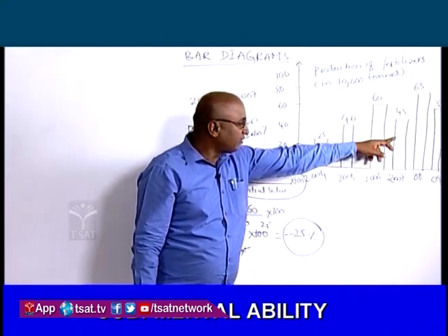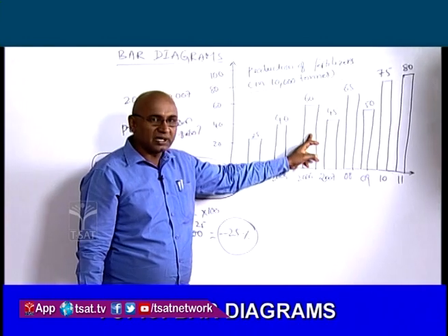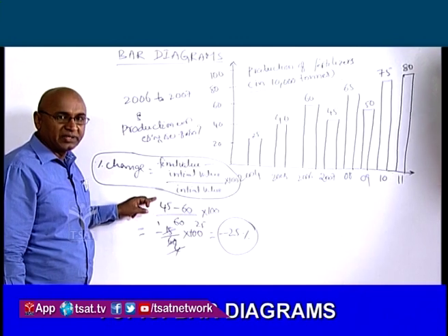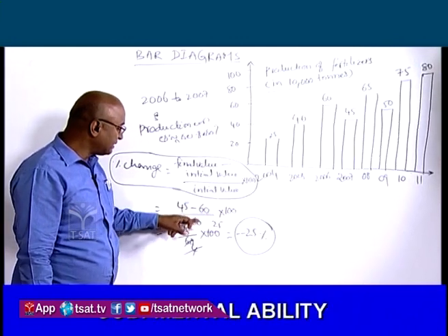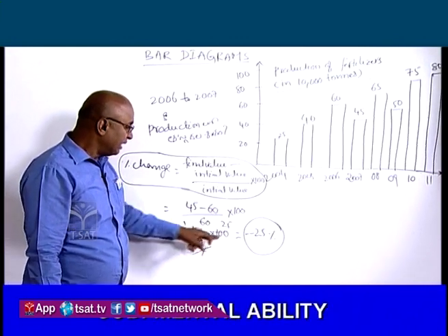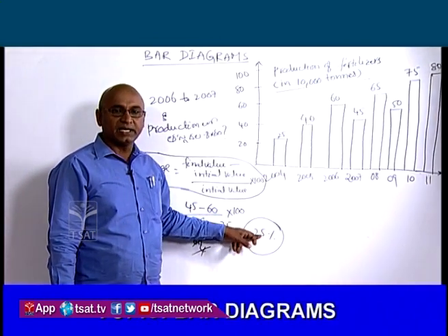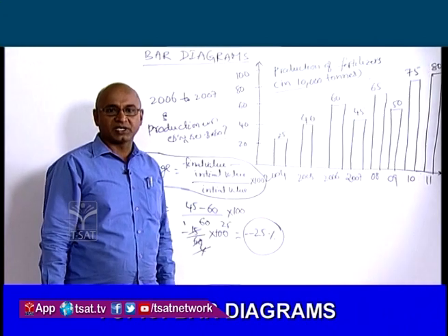So we are comparing the 2007 production with 2006, so the 2006 value has to be taken in the denominator. On top is the difference. So 45 minus 60 by 60 into 100 will give you -25%. Minus indicates the reduction or decrease in the production.